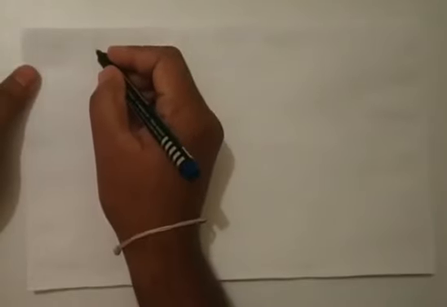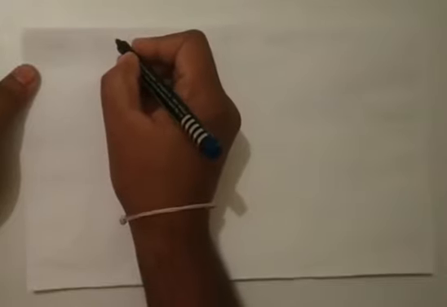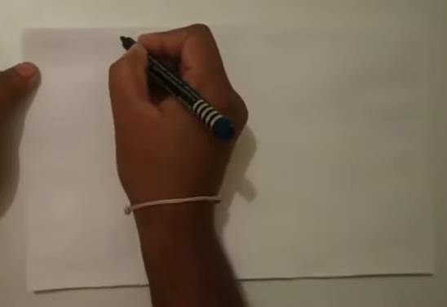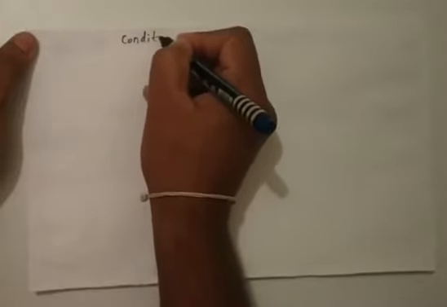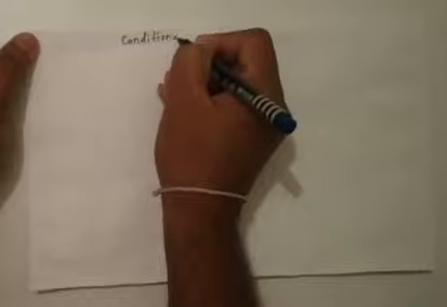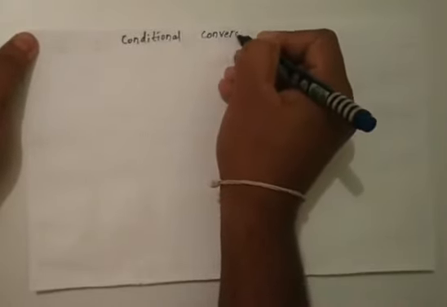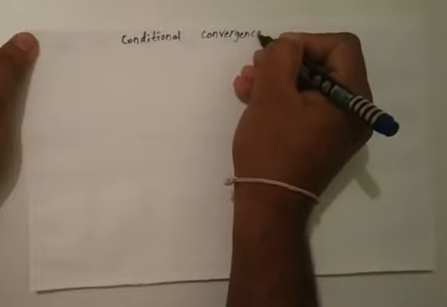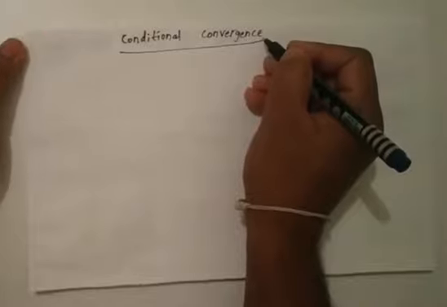Now we are going to discuss the topic that is conditional convergence, or conditionally convergent.